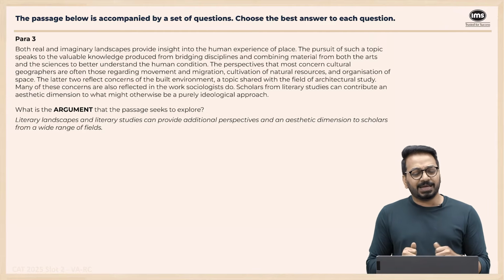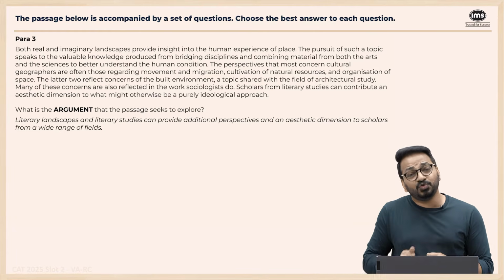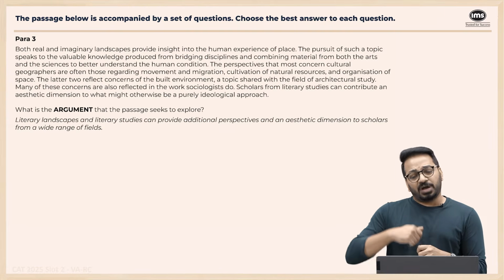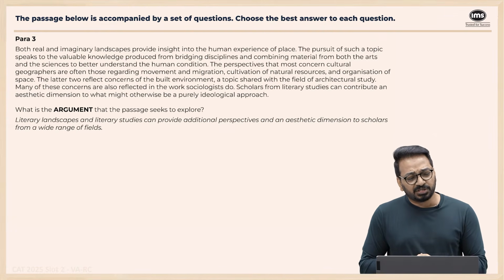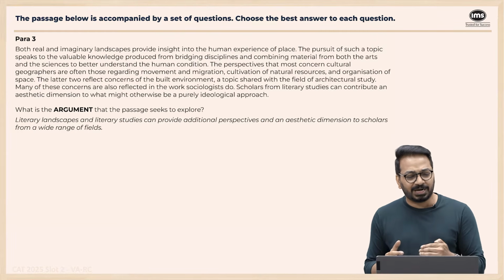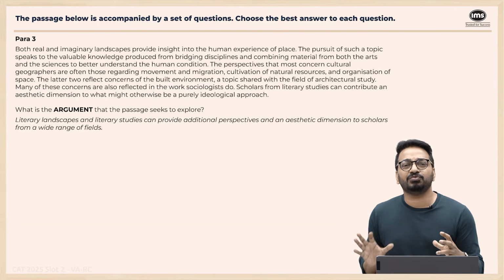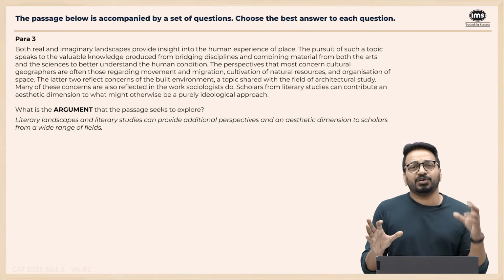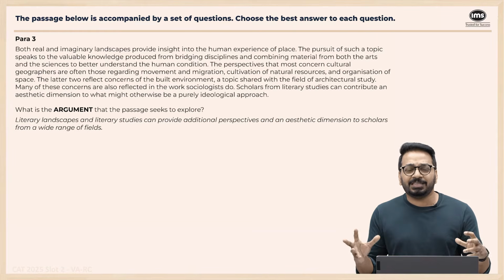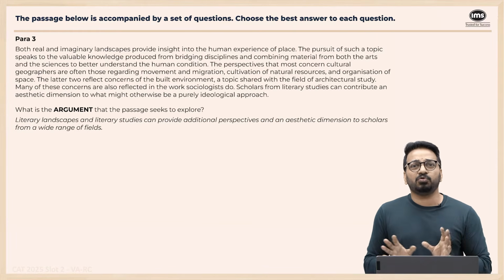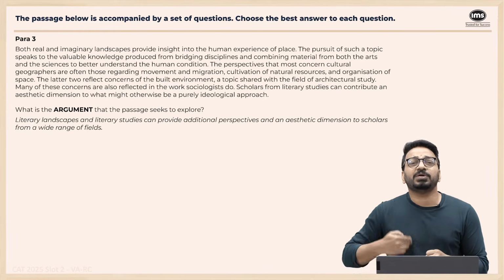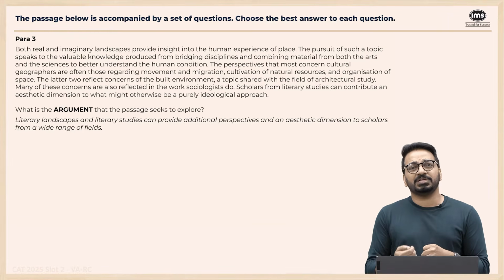Para 3. Both real and imaginary landscapes provide insight into human experience of place, right? So how do we experience? The pursuit of such a topic speaks to both the valuable knowledge producing from bridging disciplines and combining material from both arts and sciences to better understand the condition. He's saying, see, now instead of just looking at, say, the sciences, you look at literature, right? And then you combine and bridge this gap. Don't look at these two as separate things. You will understand things about the human condition in a much, much better fashion, right?